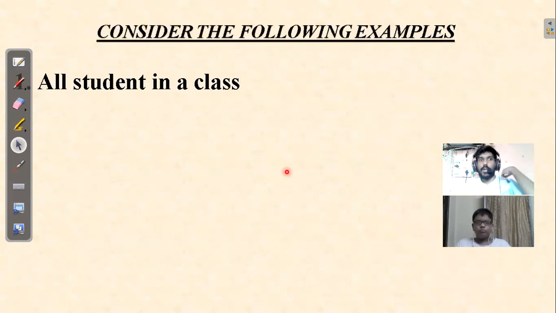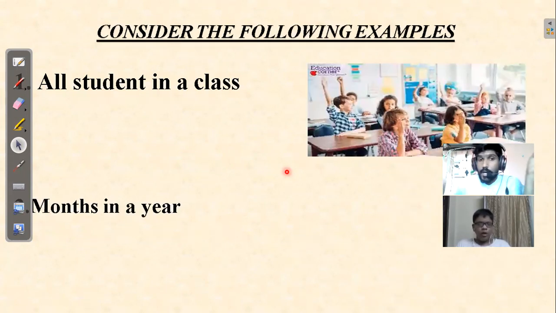Let's see a few more examples. All students in a class. Now, these are also a collection of objects, or a collection of students. So this is also a very good example of a set, a group. Months of a year can also be a set.